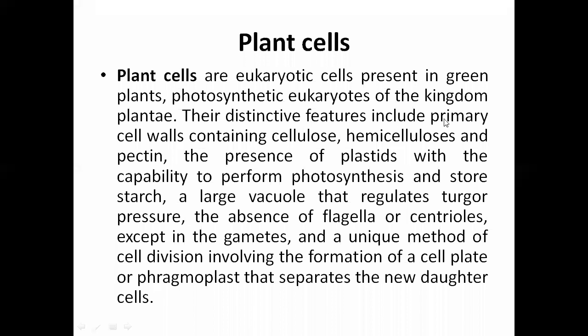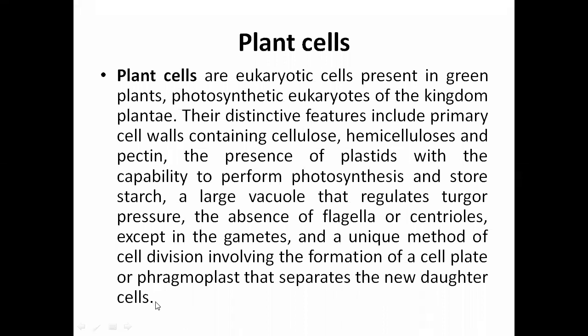Their distinctive features include a primary cell wall containing cellulose, hemicellulose, and pectin; the presence of plastids with the capability to perform photosynthesis and store starch; a large vacuole that regulates the turgor pressure, which maintains the transportation of nutrients and water; the absence of flagella or centrioles, except in the gametes; and a unique method of cell division involving the formation of a cell plate or phragmoplast that separates the new daughter cells.